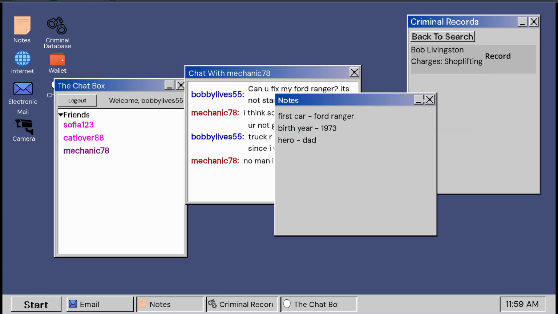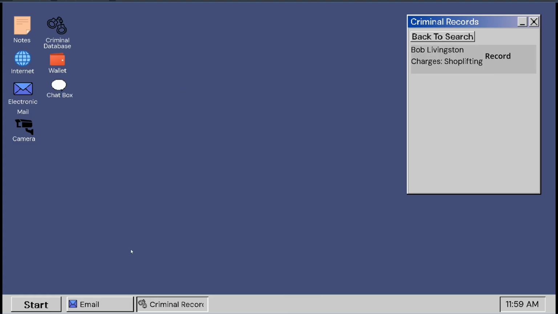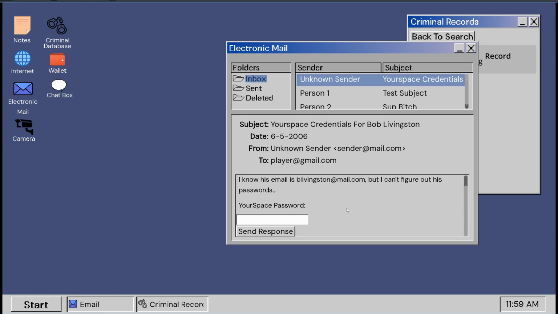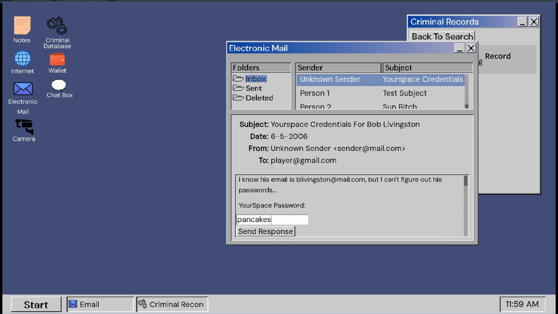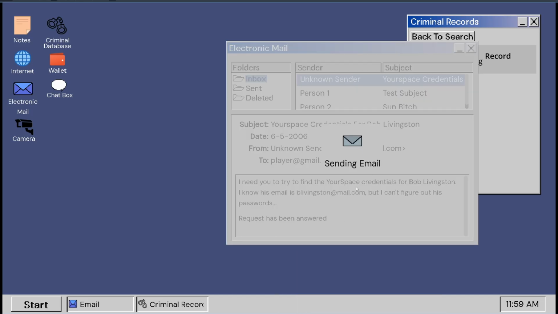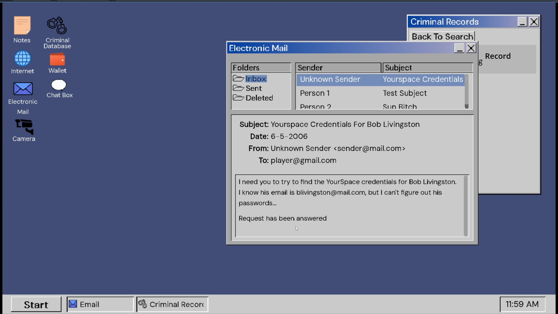We can get out of this stuff. We don't need it anymore. And then we can go ahead and answer the your space password. Paste that in. It is pancakes, and we'll send our response. We'll get this little animation and it's sent off. Your request has been answered.